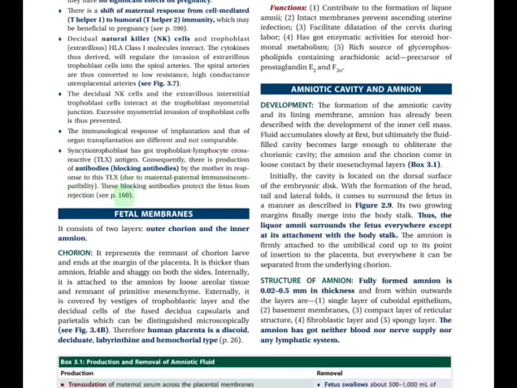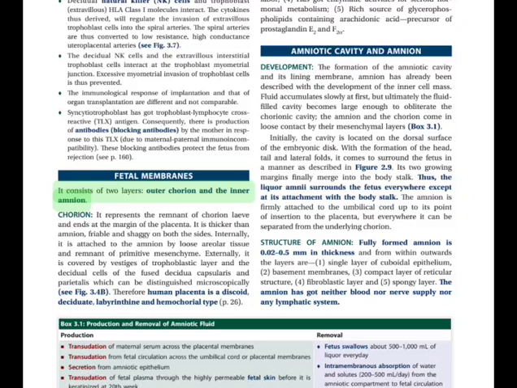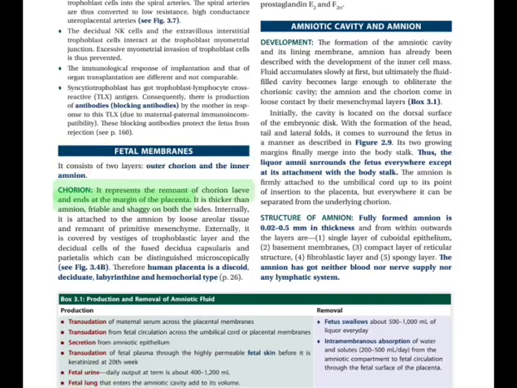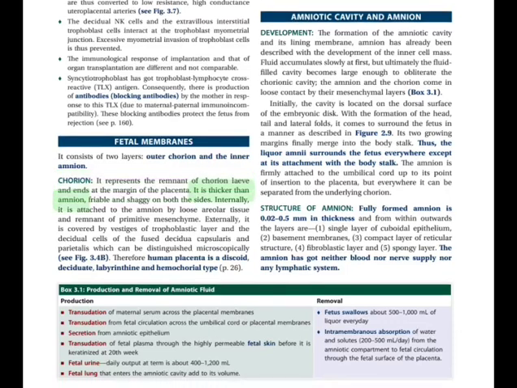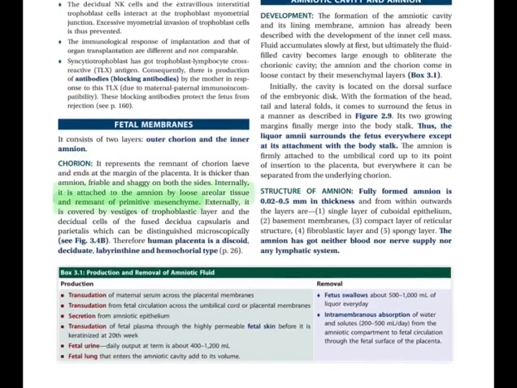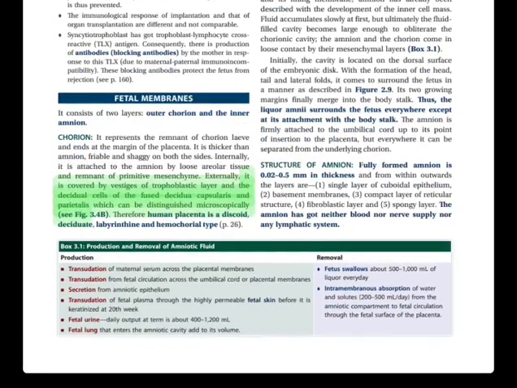Fetal membranes. It consists of two layers, outer chorion and the inner amnion. Chorion, it represents the remnant of chorion laeve and ends at the margin of the placenta. It is thicker than amnion, friable and shaggy on both the sides. Internally, it is attached to the amnion by loose areolar tissue and remnant of primitive mesenchyme. Externally, it is covered by vestiges of trophoblastic layer and the decidual cells of the fused decidua capsularis and parietalis, which can be distinguished microscopically. See Fig.